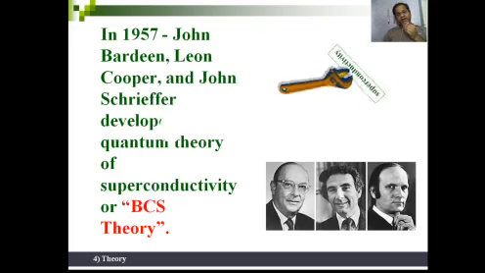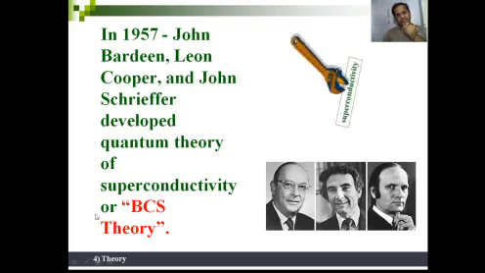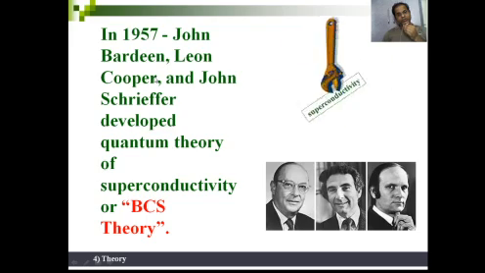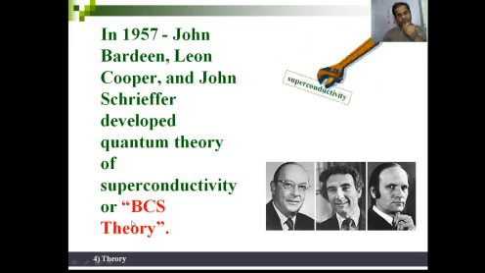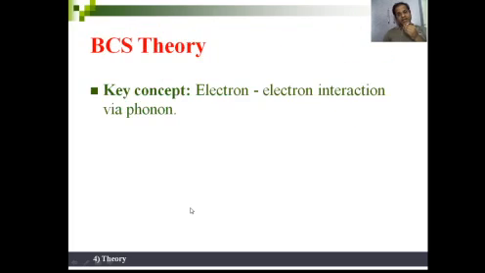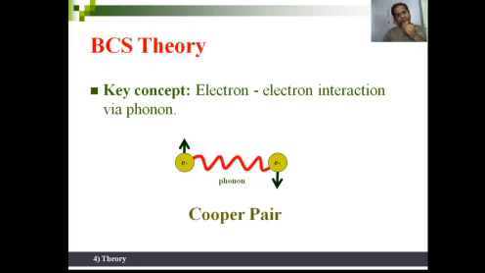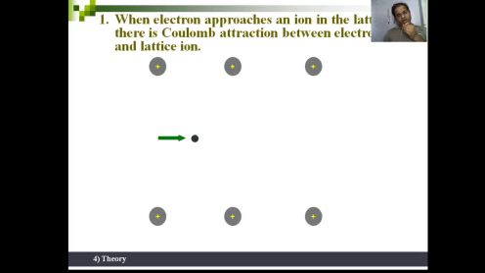Then three scientists came together: Bardeen, Cooper, and Schrieffer. So it is named the Bardeen, Cooper and Schrieffer theory, given as BCS theory, and they explained what happens in the superconducting state. The key concept is electron-electron interaction via the phonon. There are electrons in the lattice of a material, and these electrons interact with each other with the help of phonons. So these phonons join two electrons to form a pair called a Cooper pair.